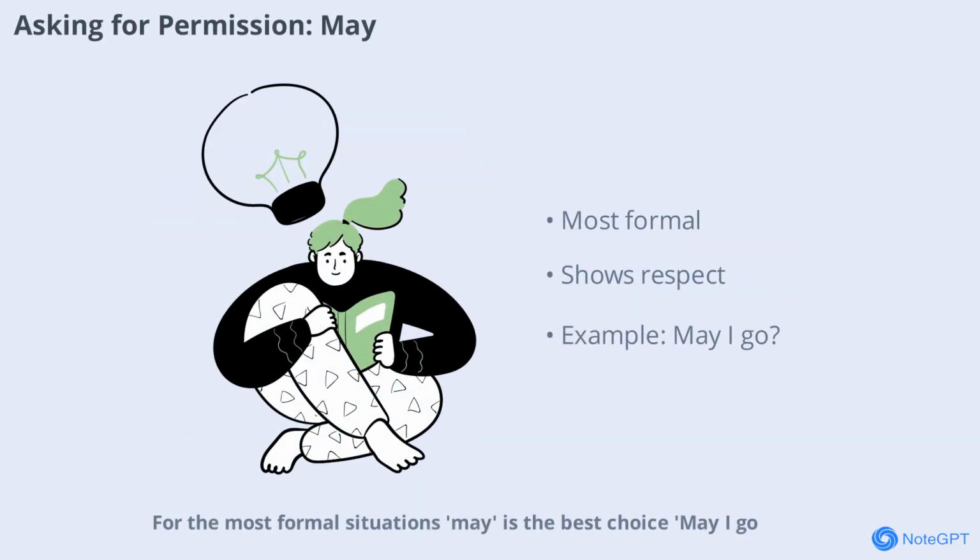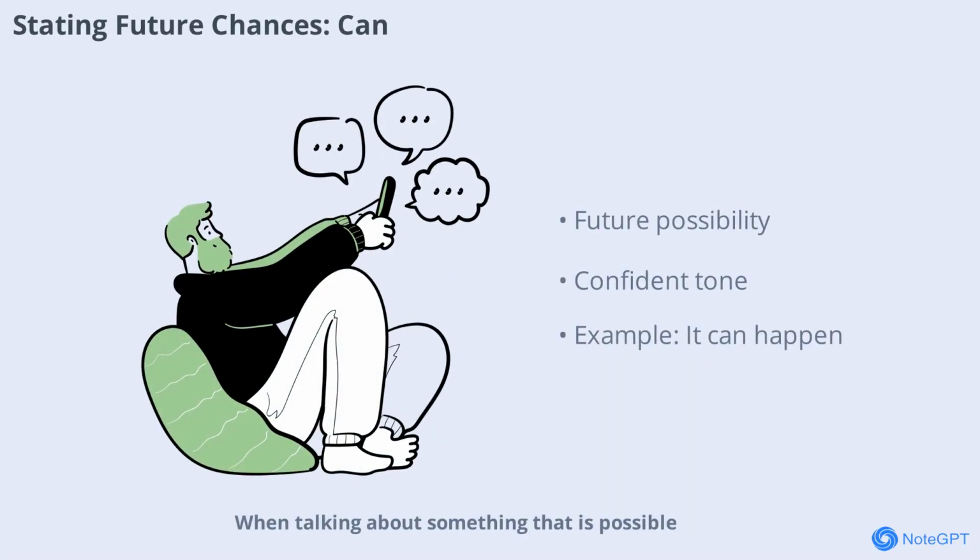For the most formal situations, may is the best choice. May I go is very polite and shows respect, making it perfect for use with teachers, bosses, or in official settings. When talking about something that is possible in the future and you're quite confident, you can use can. For example, it can happen. This shows that you believe there's a real chance of it occurring.